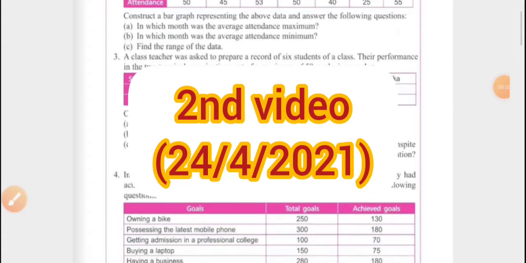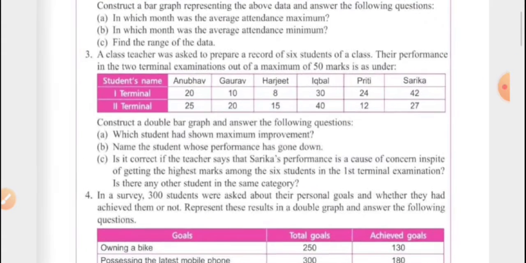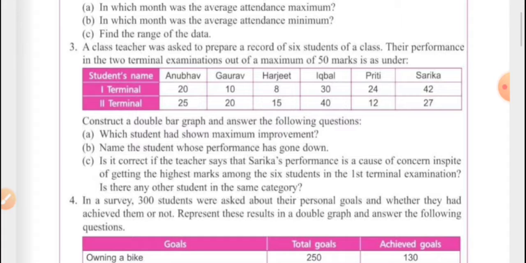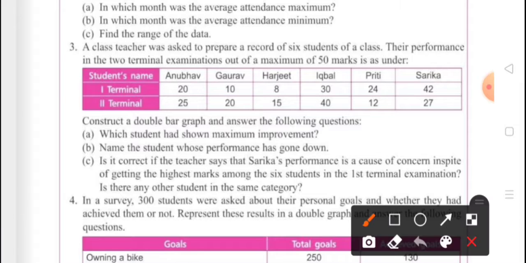Let's move to question number 3. A class teacher was asked to prepare a record of 6 students of a class. Their performance in the 2 terminal exams out of a maximum of 50 marks is as under. So there are 2 terminals, 1 and 2.